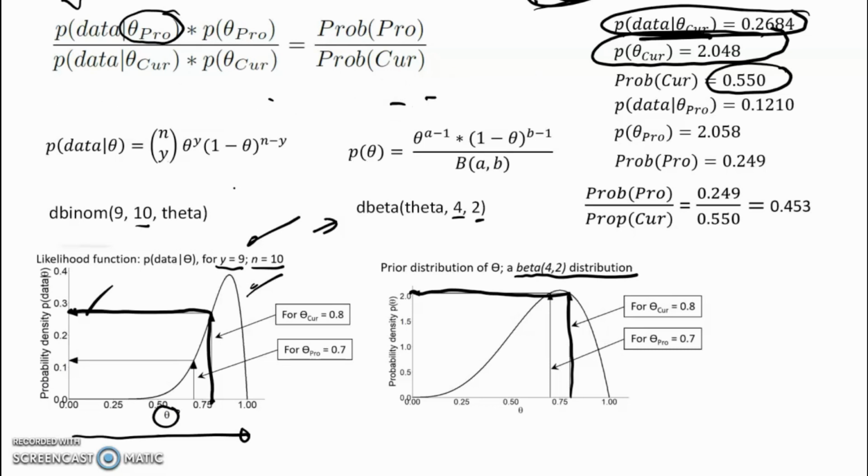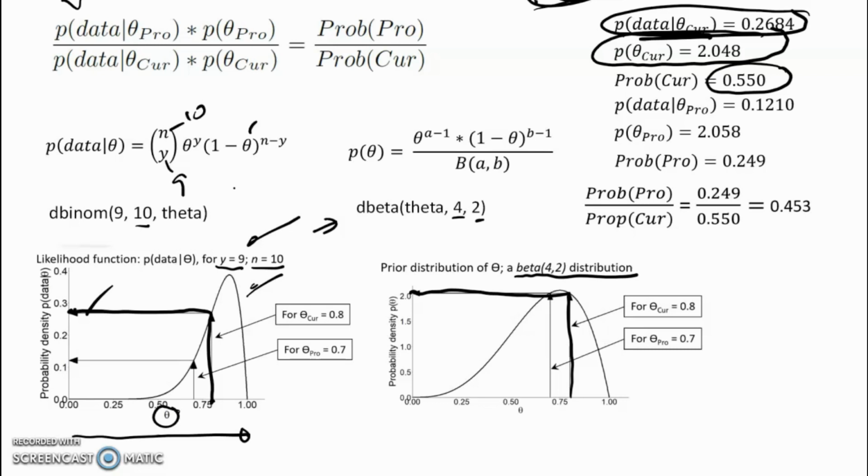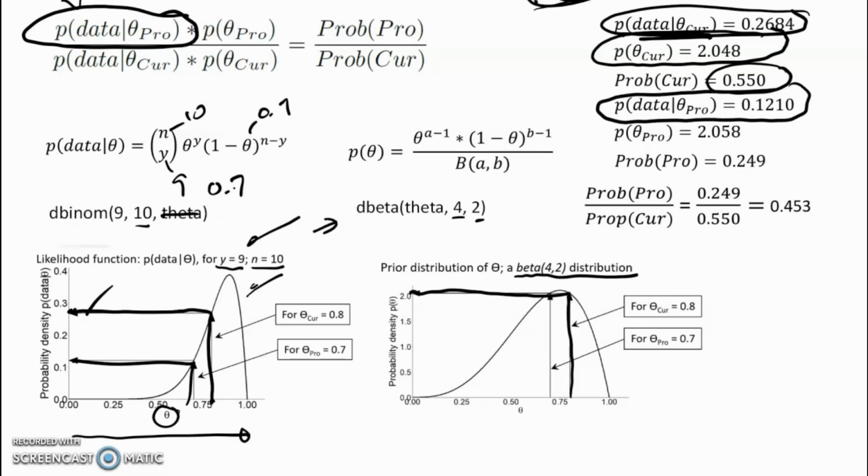So now essentially what we're going to do is take the process that we used for the denominator with theta current equal to 0.8 and repeat it for the numerator with theta proposed equal to 0.7. So again, theta kept constant at 10 and 9. Now we put in 0.7, 0.7 here, 0.7 here. And what we get is, when we evaluate the likelihood function for 0.7, we get 0.1210.